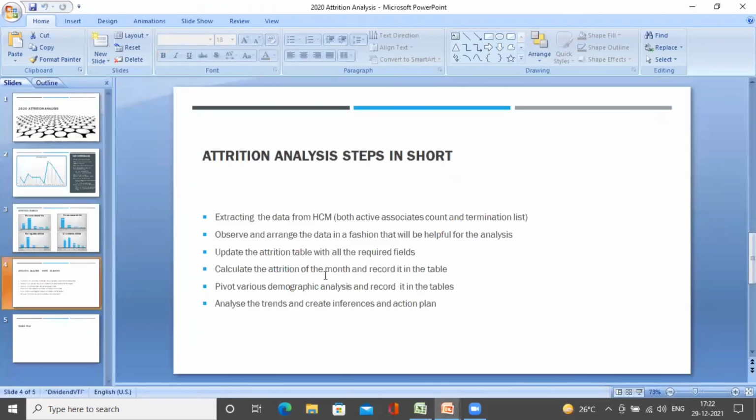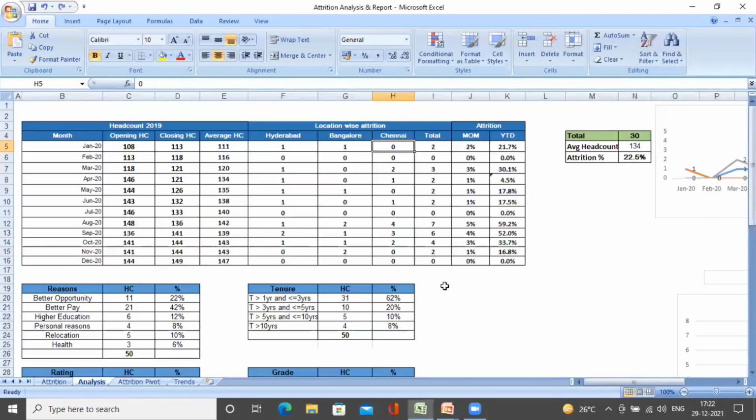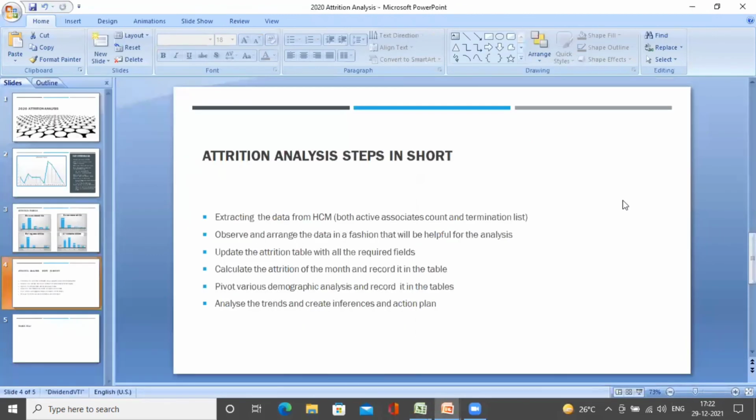Then calculate the attrition of the month and record it in the table. Yes, like here, maybe you can still follow a small table put there for your quick reference to calculate the attrition for any month that you are calculating. Then various pivot demographic analysis, and record it in the table.